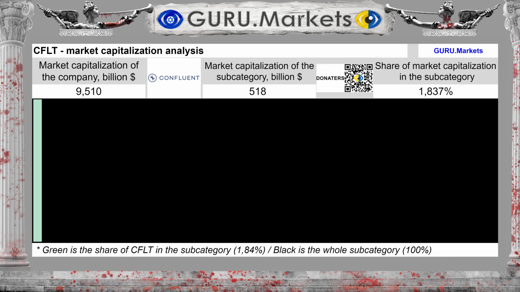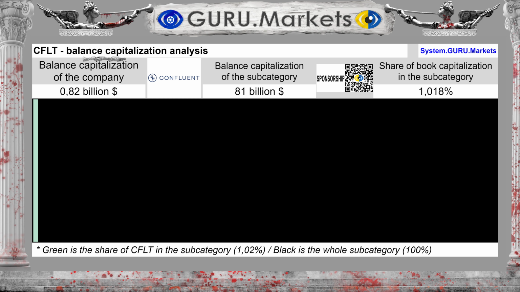Market capitalization of the company Confluent Inc is valued at $9.51 billion, with a market capitalization of the subcategory of $518 billion. Confluent Inc accounts for a share of 1.837%. This is one of the small companies in the subcategory. The company's balance sheet capitalization is estimated at $0.82 billion, with a subcategory capitalization of $81 billion. Confluent Inc accounts for a share of 1.018%.